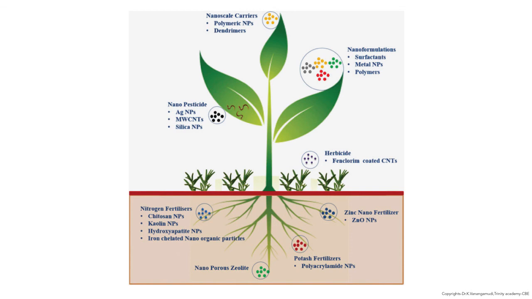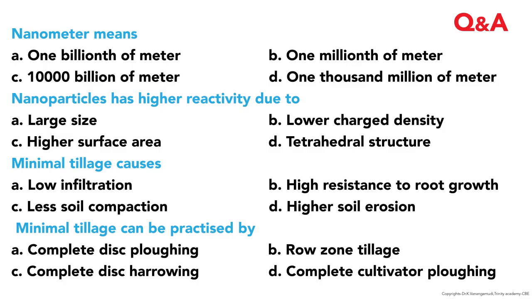Regarding the improvement of soil health, there are zinc nanofertilizers, that is zinc oxide nanoparticles, potash fertilizers like polyacrylamide nanoparticles and nanoporous zeolite, and nitrogen fertilizers like chitosan nanoparticles, kaolin nanoparticles, hydroxyapatite nanoparticles, and iron chelated particles.